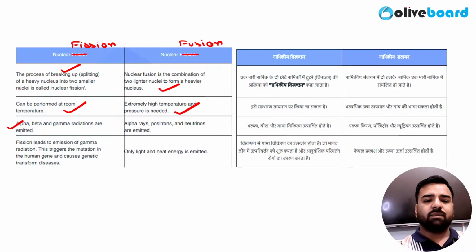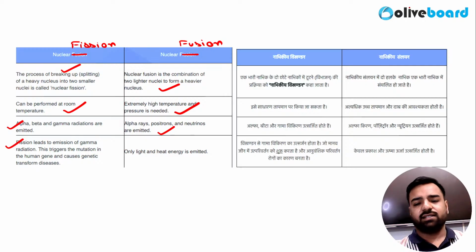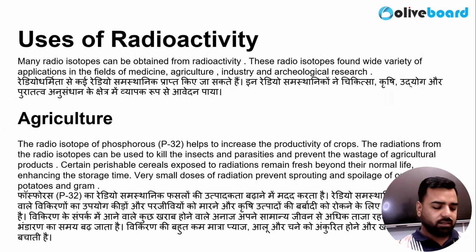Alpha, beta, gamma radiations are emitted in nuclear fission. In fusion, alpha rays, positrons and neutrinos are emitted. Fission leads to the emission of gamma radiation. This triggers mutation in the human gene and causes genetic diseases. In fusion, only light and heat energy is emitted. Okay. So now it's clear what fusion is and what fission is, right?